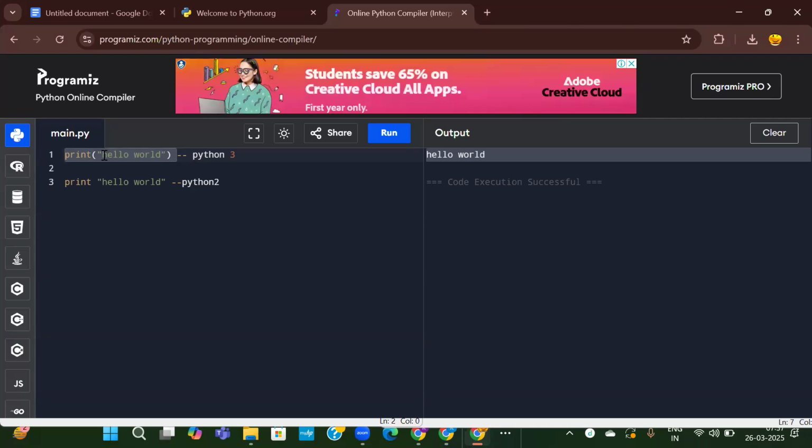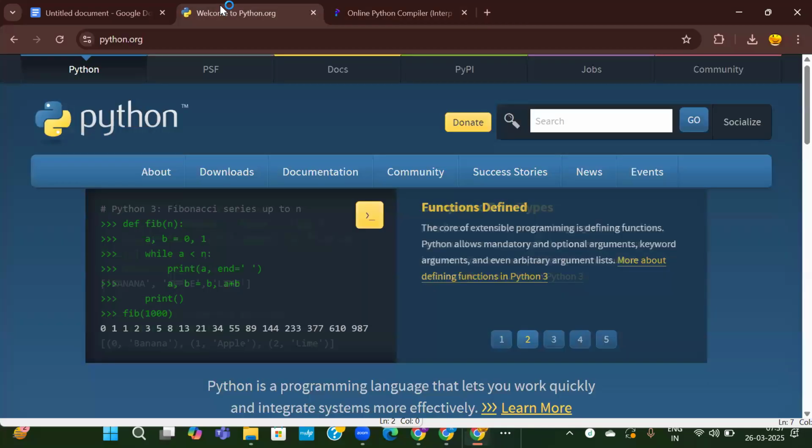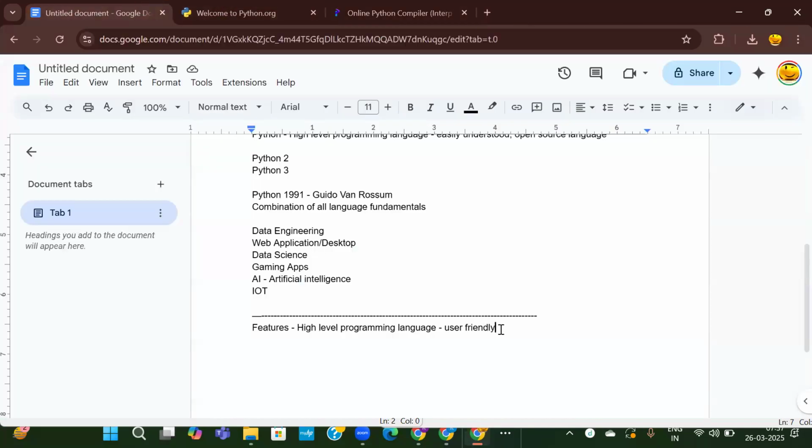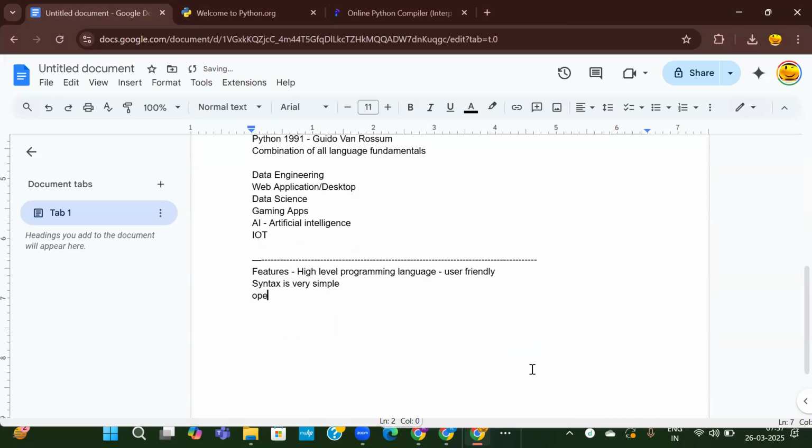But in other languages, there were some initializations, some declarations will be there. After all of that, we have to write our main program. But in Python, it is not required. We just have to write whatever is required. Okay. It is user friendly, easy to understand. The syntax is also very simple when compared to other languages. And it is open source. We don't need to pay anything for that. You can just download from the online resources and use it.